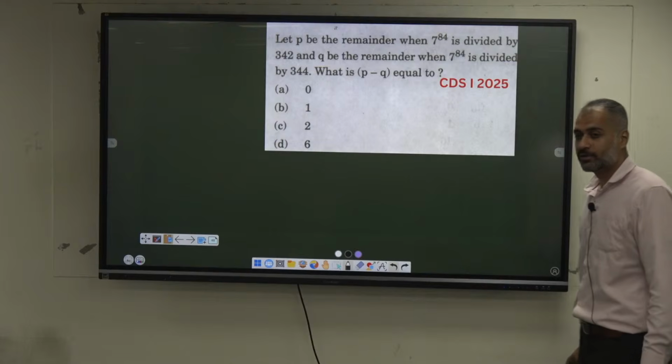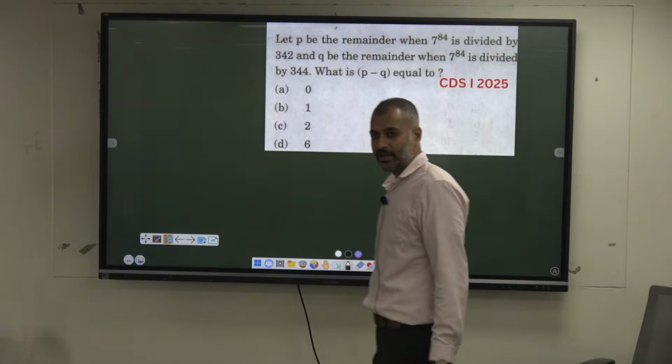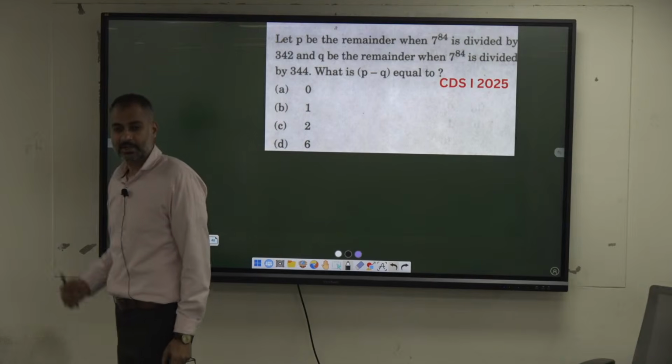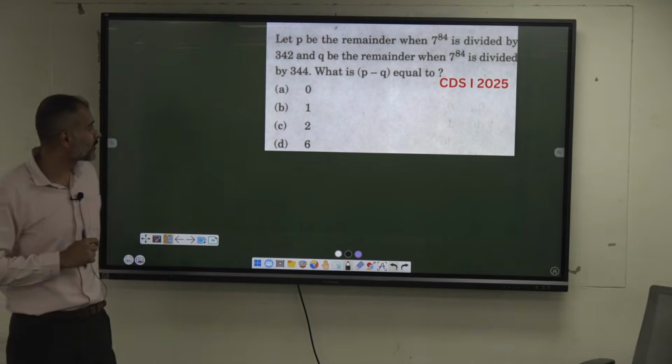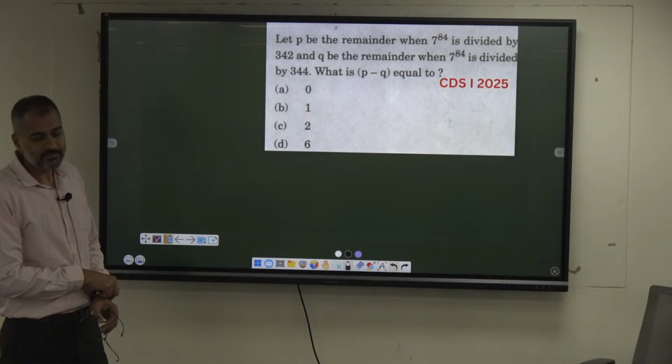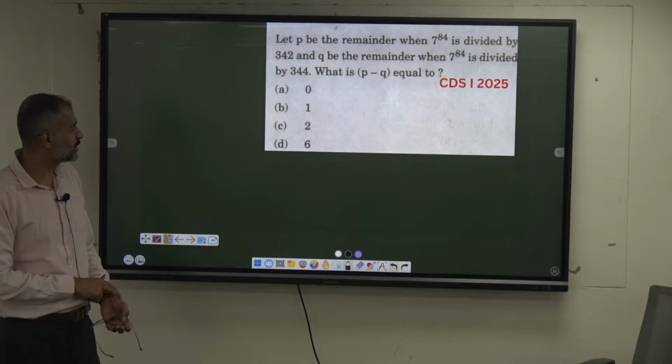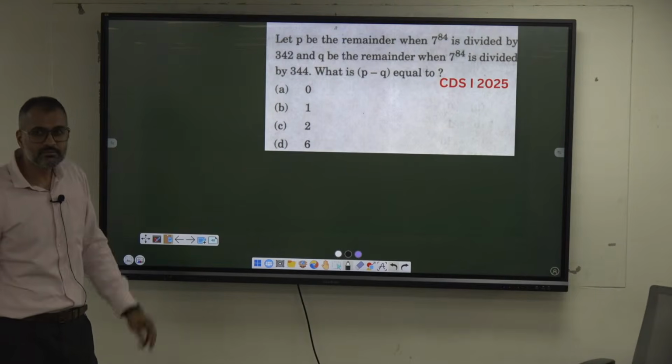What is 7 cube? 343, isn't it? 343 minus 1, 343 plus 1. Do it, come on. So one case is minus 1 to the power of something, the other is plus 1. So what is 1 minus 1?